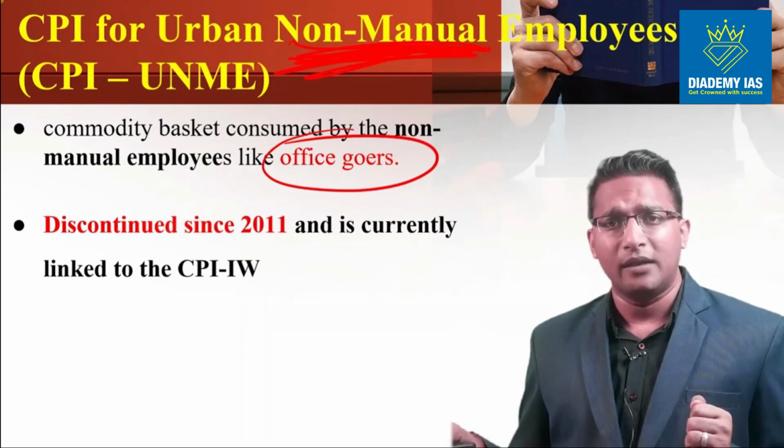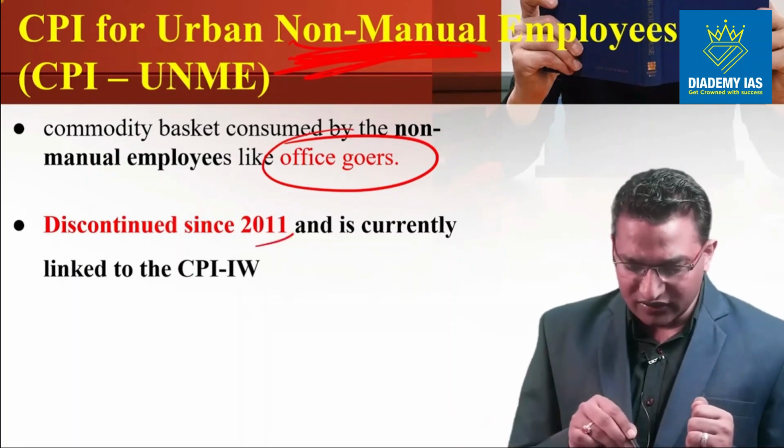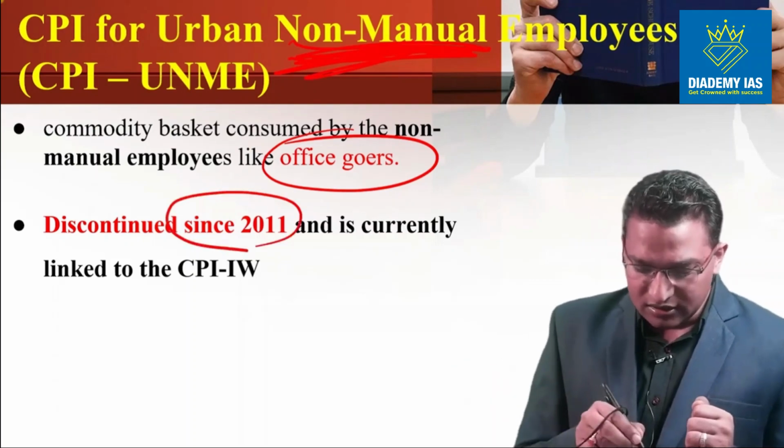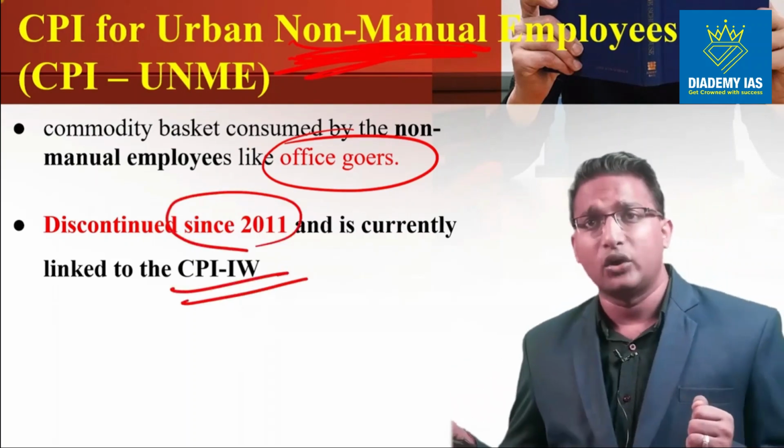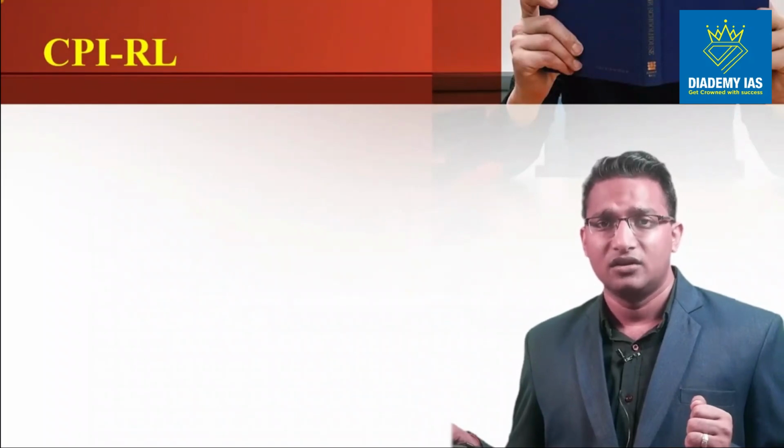We are not talking about them. This CPI was discontinued since 2011, and now it is already included in the IW. So at present this CPI urban non-manual employee does not exist.